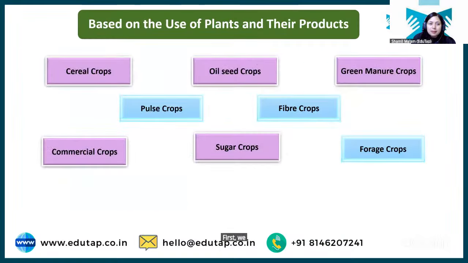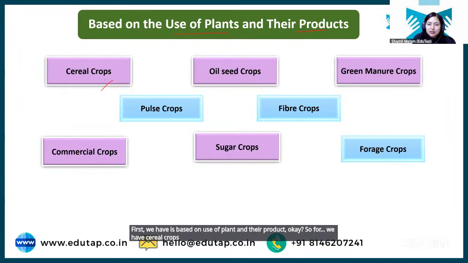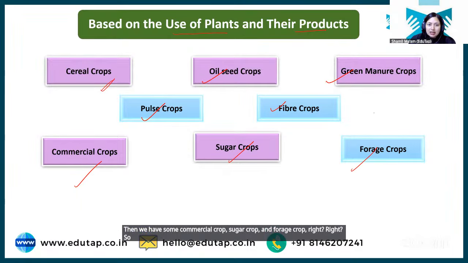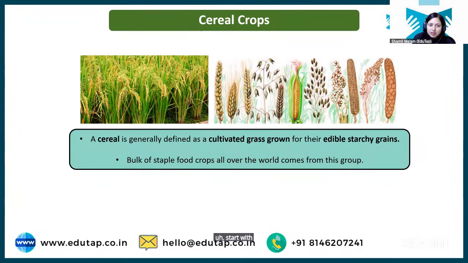First we have classification based on use of plant and their product. Okay, so under this we have different groups. We have cereal crops, pulse crop, oilseed crop, fiber crop, green manure crop. Then we have some commercial crop, sugar crop, and forage crop. Right. So let's start with the cereal crops.